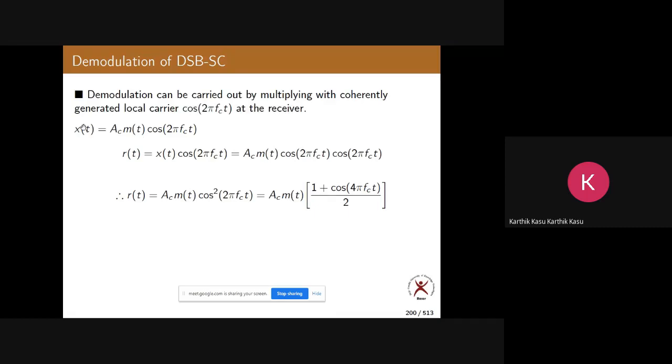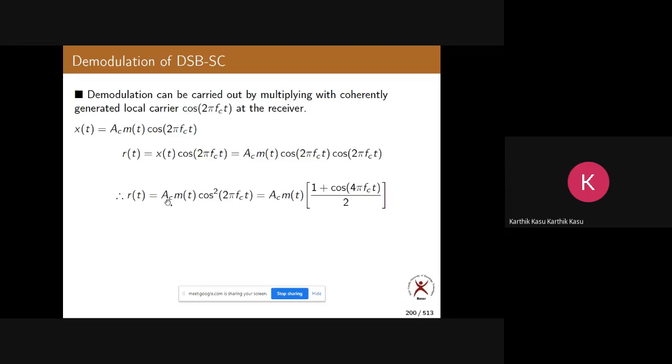So this is what we transmit. Now at the receiver, what do we do? We take the transmitted signal and multiply it with the same carrier. This is called the local carrier at the receiver side. Now, X of t is what? A c m of t cos 2 pi fct. So A c m of t cos 2 pi fct cos 2 pi fct. Why? Because we are again multiplying the entire term with cos 2 pi fct at the receiver.